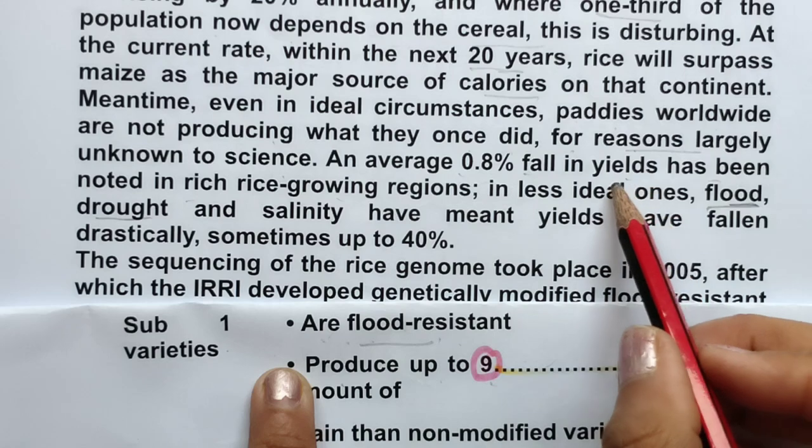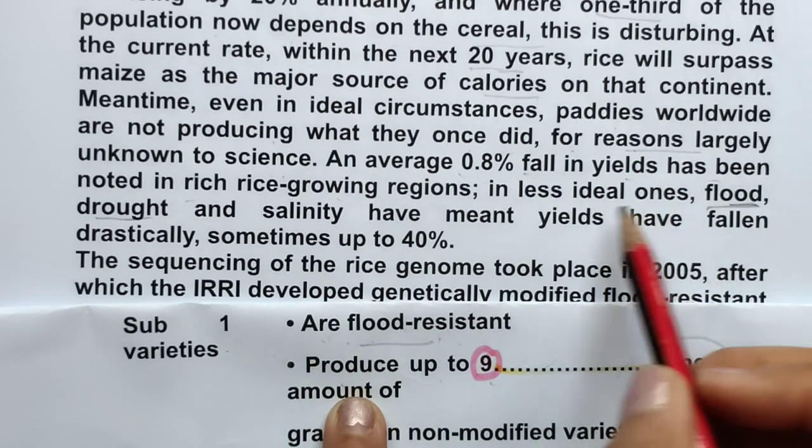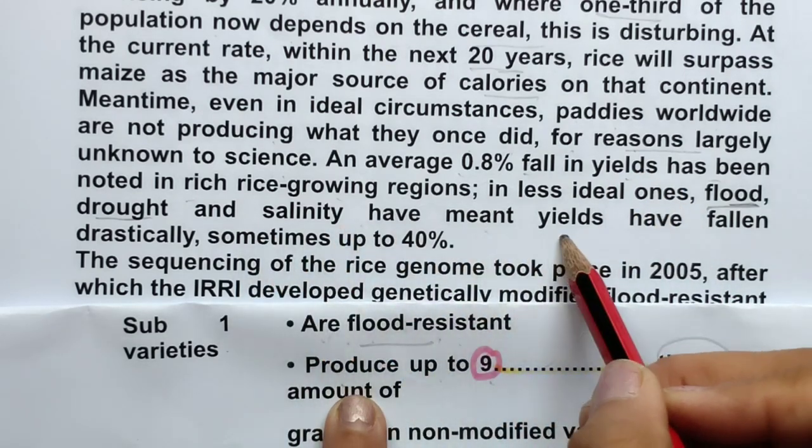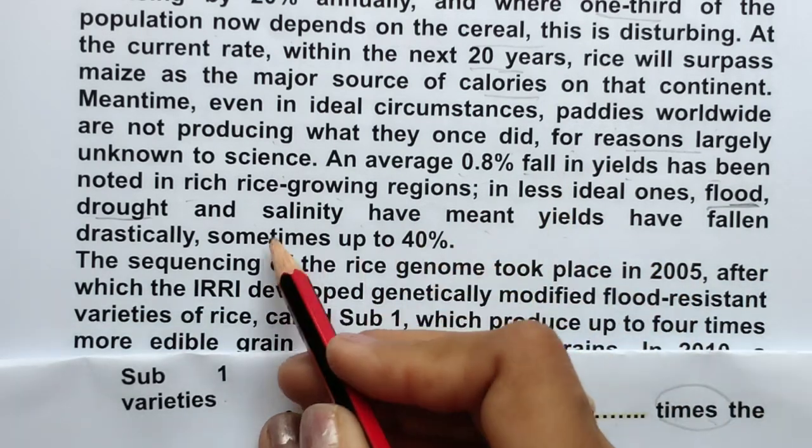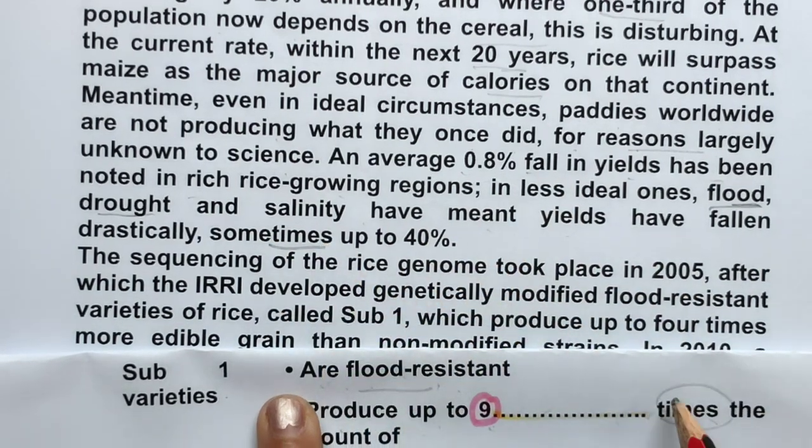Okay, so produce and similarity have meant yields have fallen drastically, produce up to times some. No, we can't match it.